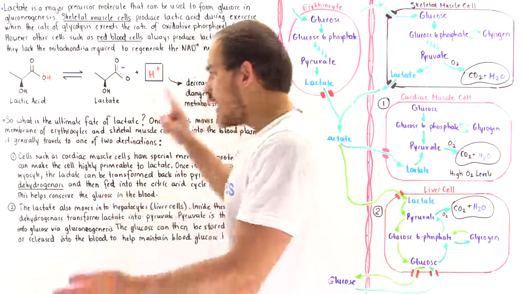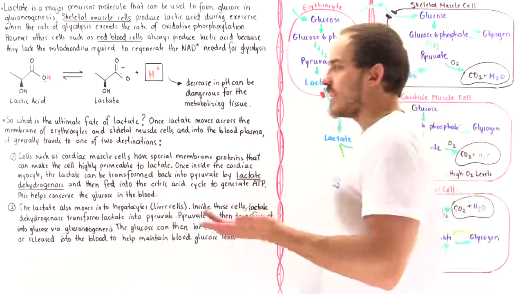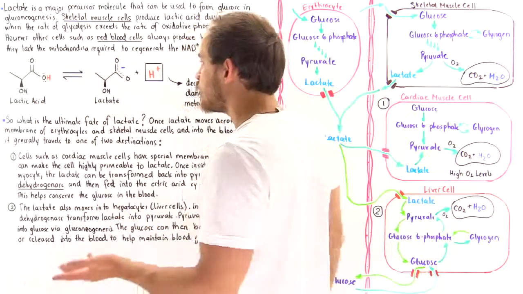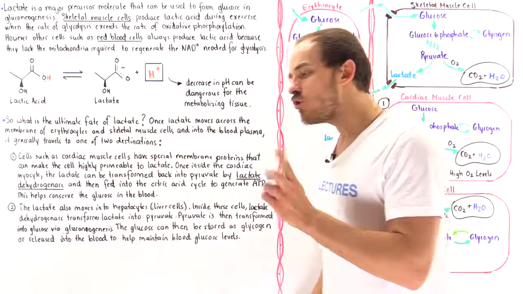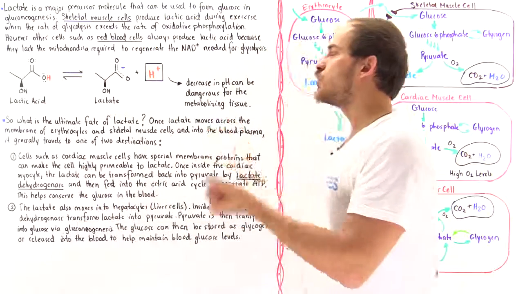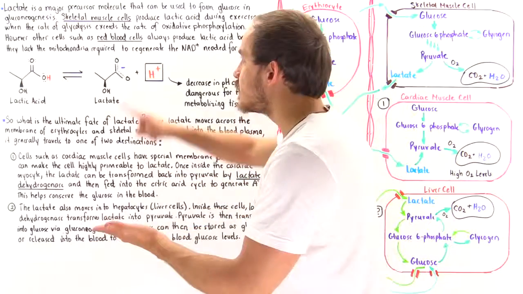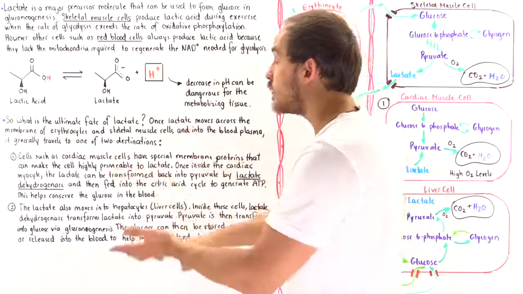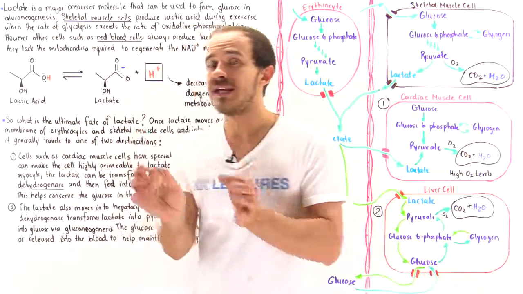Now, we know what lactate is, we know why we produce lactate, and we know what types of cells produce lactate. But once the cells produce lactate, what is the ultimate fate of that lactate molecule? What happens to the lactate? So we see that metabolizing skeletal muscle cells or red blood cells cannot actually use the lactate molecule in any